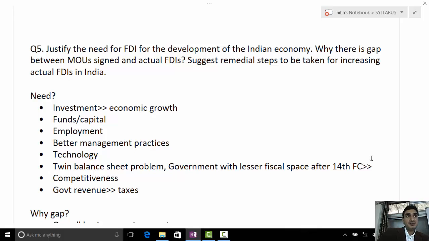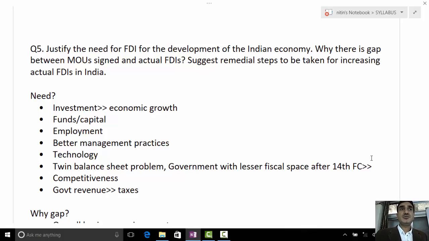These are major points. Moreover, you can also write about the present situation in India, because there is a twin balance sheet problem. High NPAs in banks mean the flow of credit from banks is low, and the Indian industries are holding back their investment. Why?